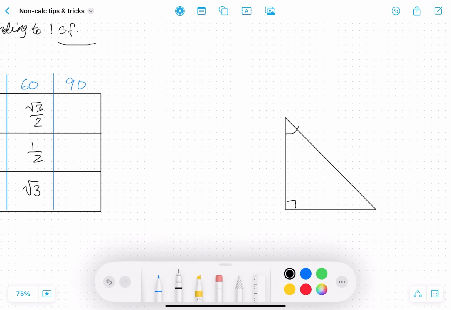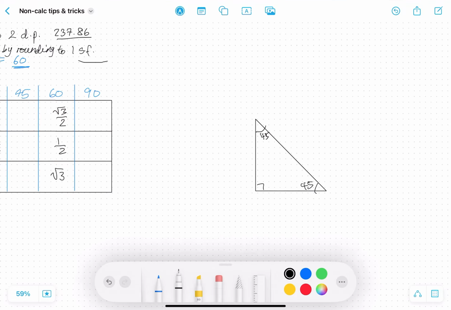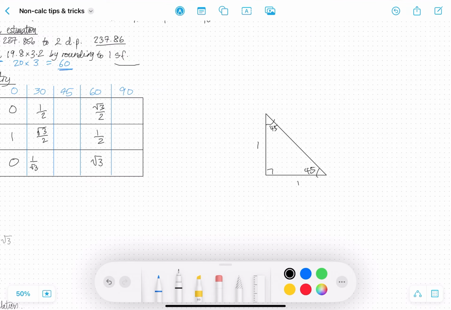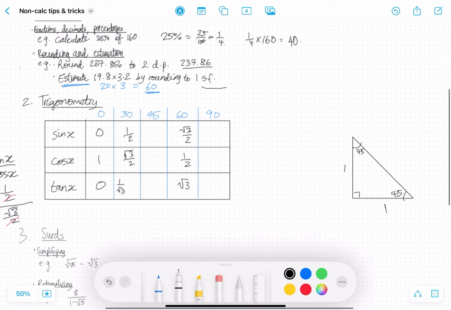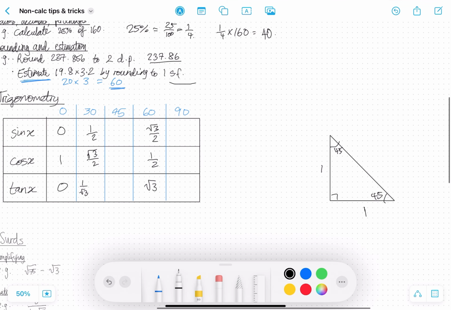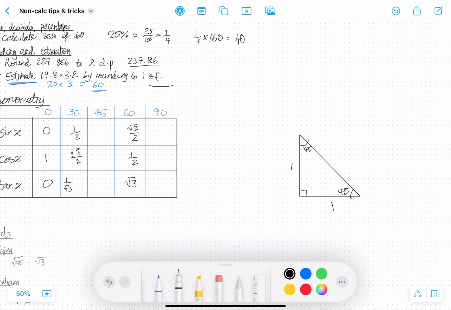So we have an isosceles triangle with the base angles at 45 degrees and side length 1. So sine of 45 is equal to the opposite side. We can use any of these 45-degree angles. Let's just say we're using this one. Sine is the opposite over the hypotenuse.